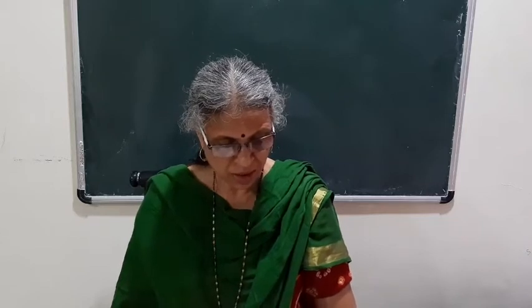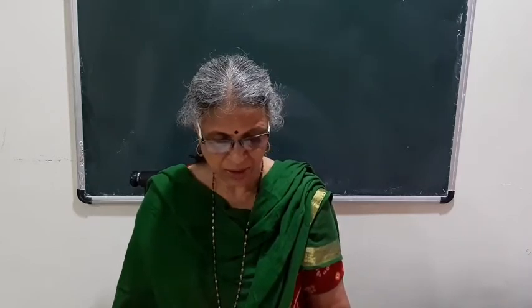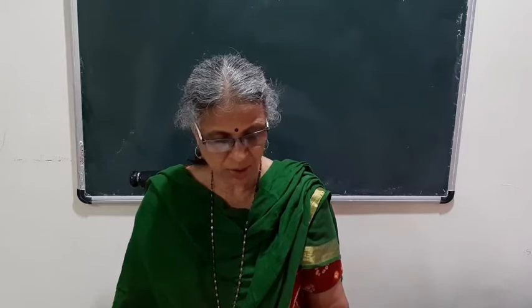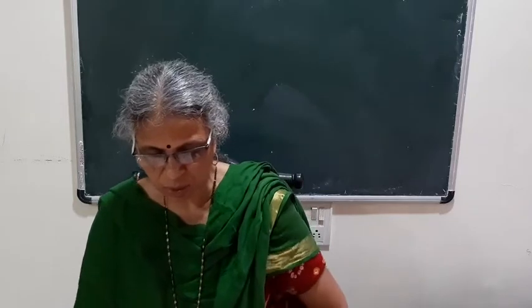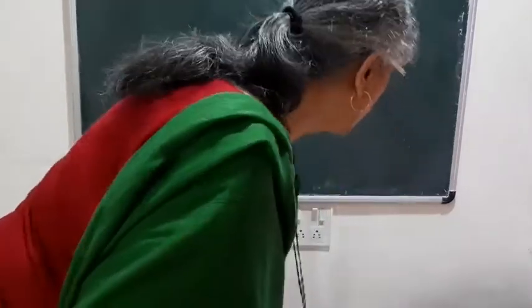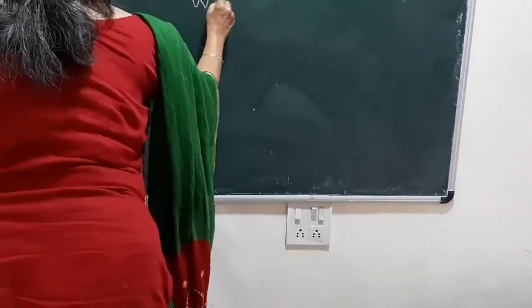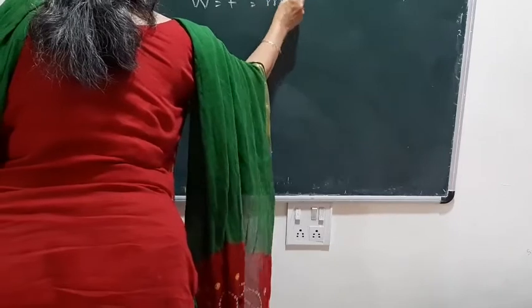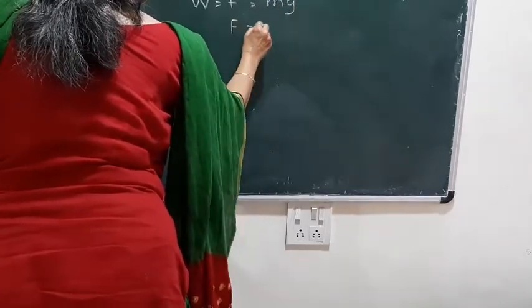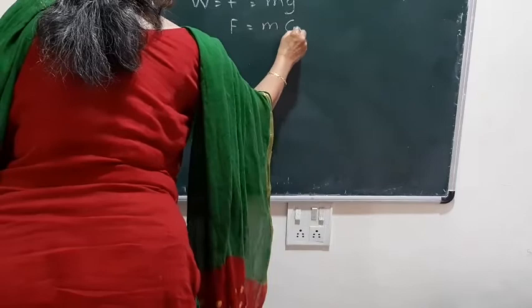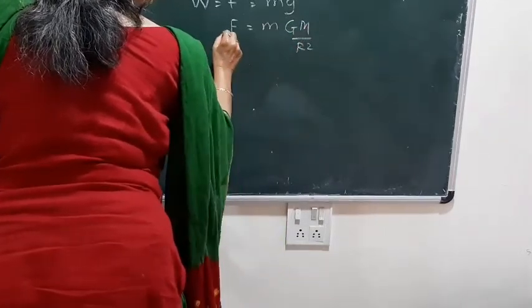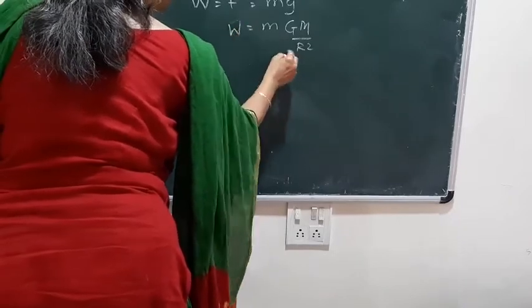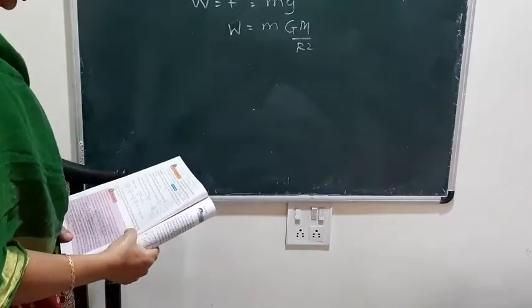Then second one, suppose you are standing on a tall ladder. If your distance from the center of the earth is 2r, what will be your weight? So here I will show that on the board. So here you have the formula for weight, which is W equal to F equal to mg. For g we are going to substitute GM upon R square. So we have here W is equal to mGM upon R square. That is the original formula.